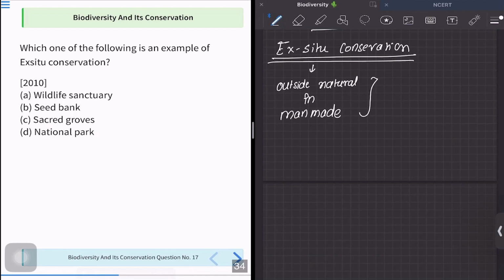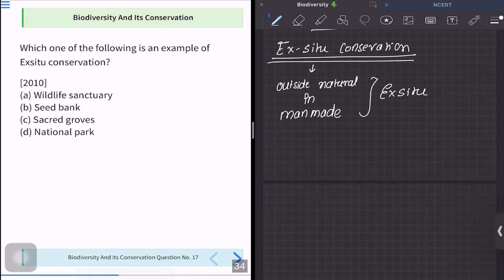No, it is actually in the natural habitat left to the nature. So option A is in situ. Option B is seed bank. Yes, definitely. If it is a bank, it is being operated by humans. There is involvement of man, and if there is involvement of man, it means that it is not in situ but ex situ conservation.